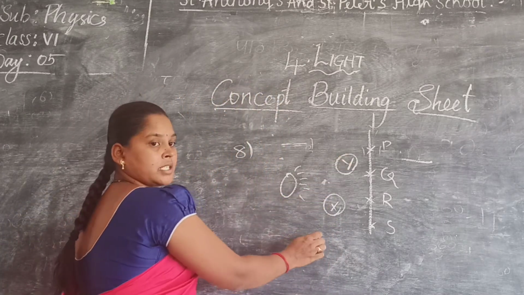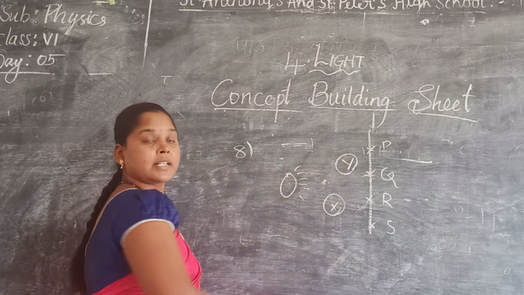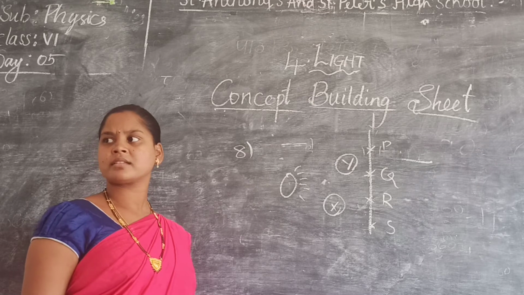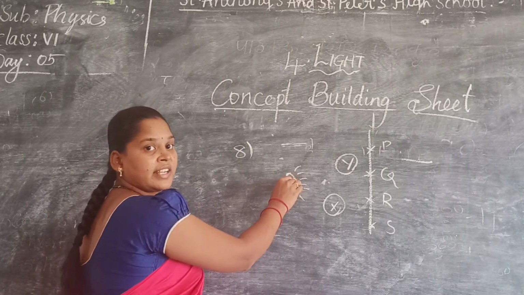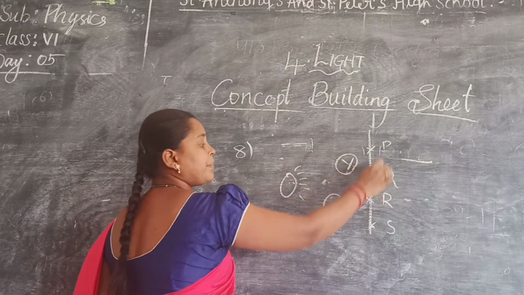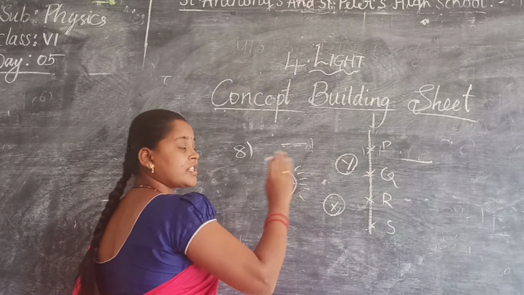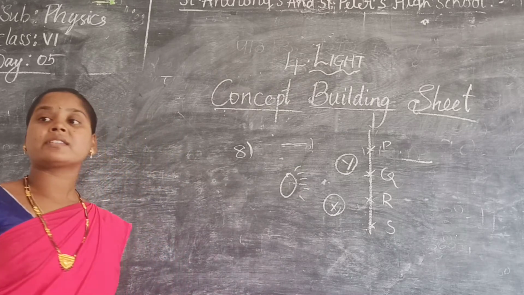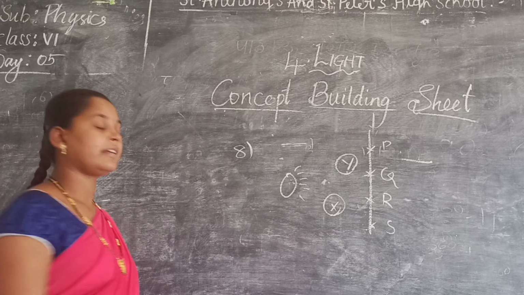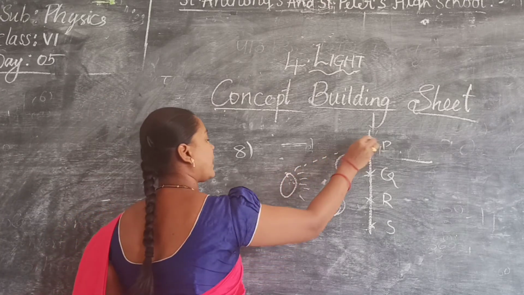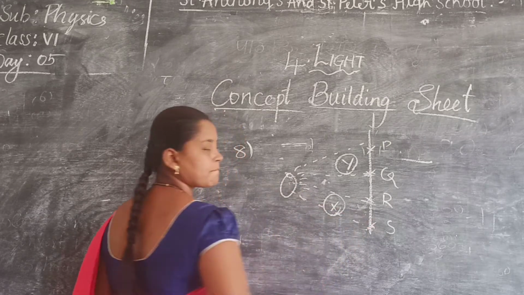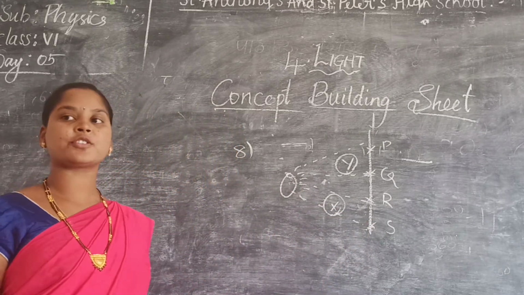These are the two objects. This is a light. These are all objects. PS. Not PS. See, X, Y is a straight line, no? XY is the object. These are the points on the screen where the shadow will not form. You have studied that light always travels in a straight line. So this is how light travels here. Now tell me at which point shadow does not fall.